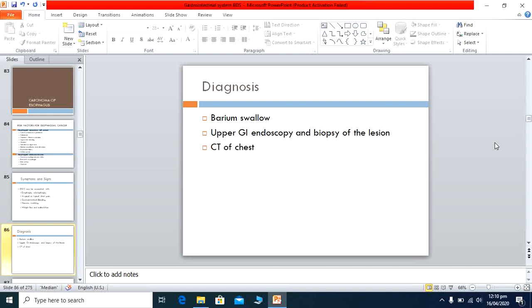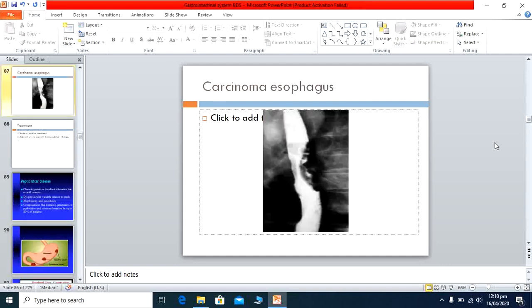CT of the chest is also performed, because this is a malignancy. Definitely it will metastasize to the other area, so by the CT scan chest with contrast you can detect the metastasis of the disease.